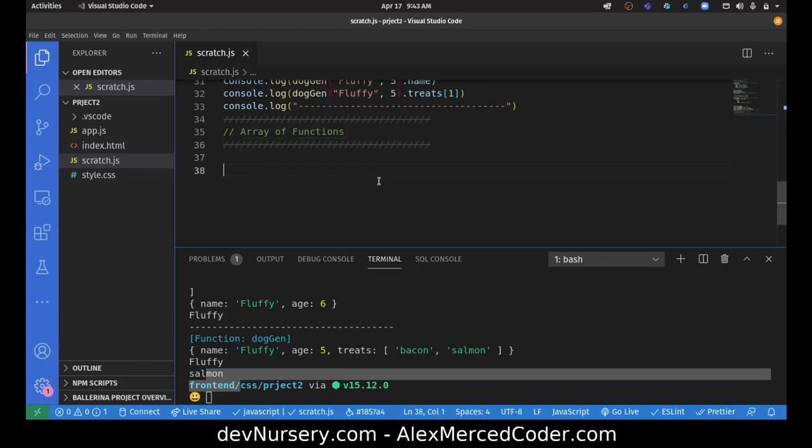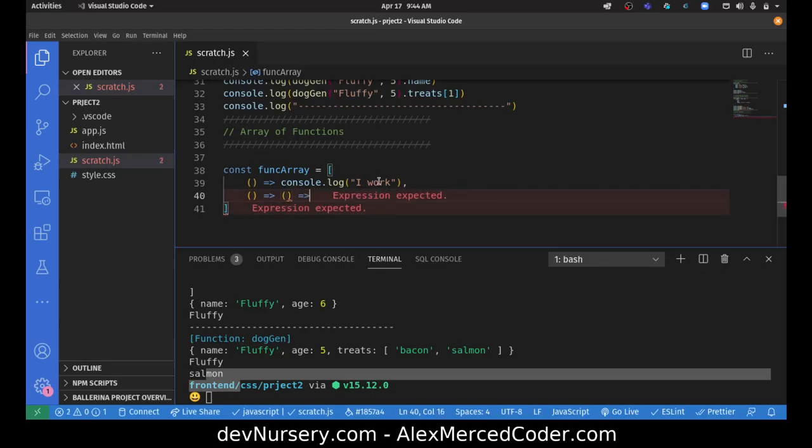So let's say const funcArray equals an array, and the first thing in the array is a function that all it does is console.log iWork. And then the second thing in the array is another function. And this function returns another function. And what that function does is console.log I'm a function returned by another function.